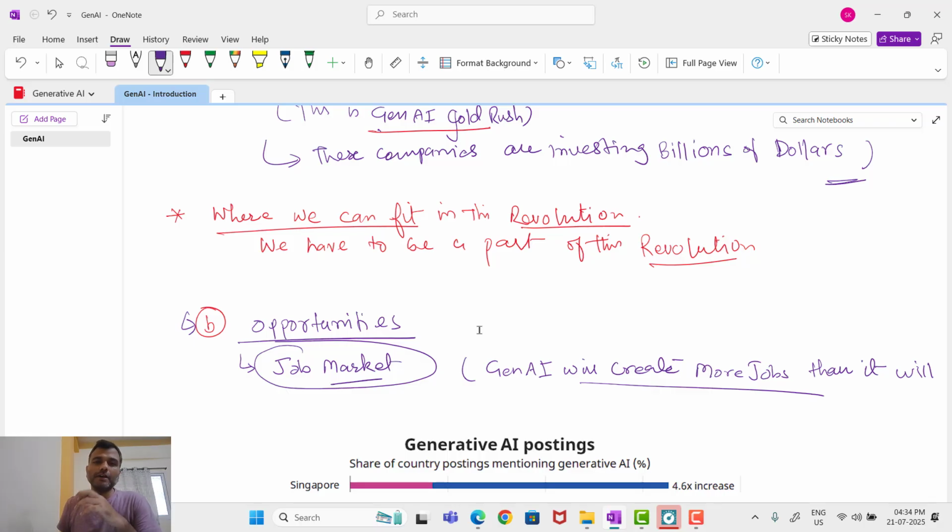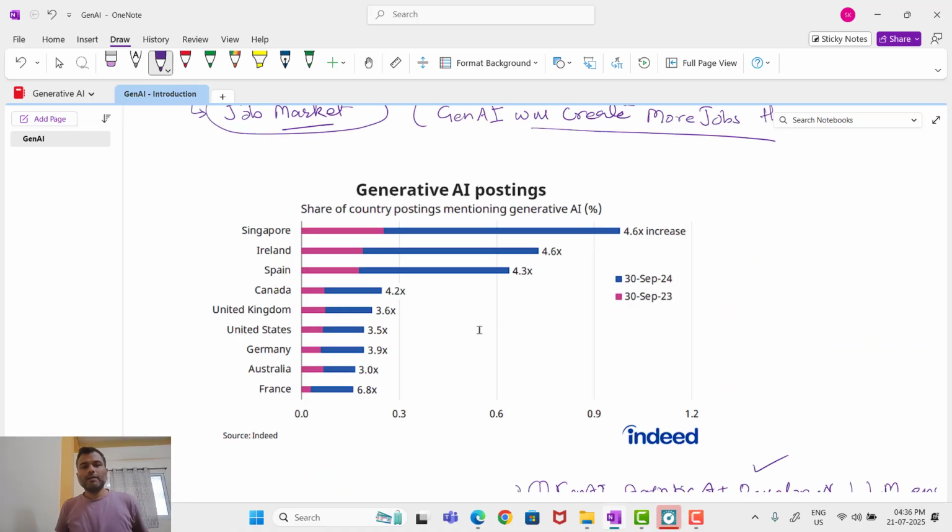So, let's try to understand where we are going to fit. Before that, let me share some opportunities that will be created by this generative AI technology. Okay. I have here a generative AI job posting trend on Indeed, which shows that in Singapore alone, generative AI related postings have increased 4.6 times. And you see here the United Kingdom, the United States, in different countries. In the US alone you can see job postings have increased 3.5 times.